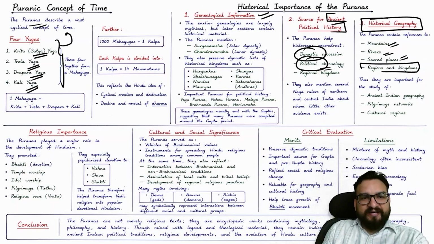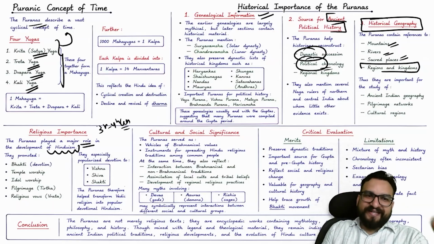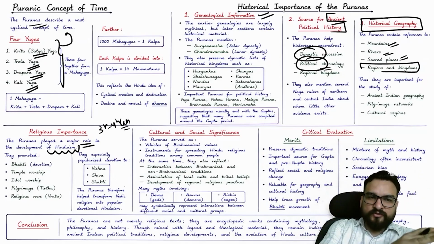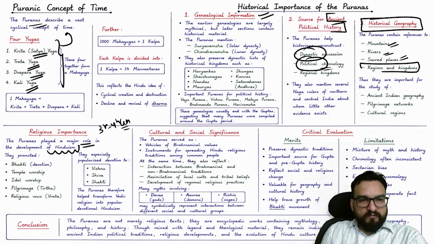So they have played a major role in the development of Hinduism in the 3rd, 4th century. You try to understand that at that point of time, Buddhism was declining, right? And Hinduism was rising because of the dynasties you will be finding of Gupta. Later on, you will be finding the Chalukyas, the Pallavas, right?